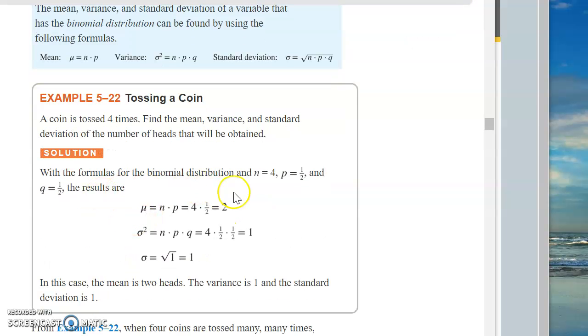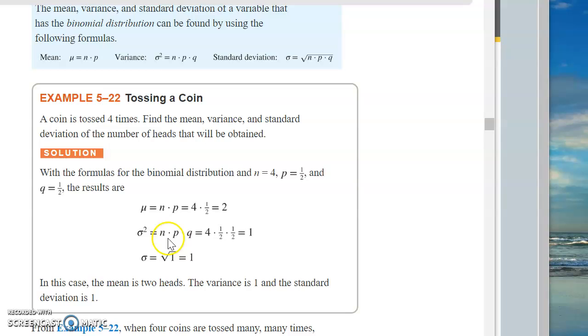So n is 4, p is 1/2, q is 1/2. We're talking about heads as being our success. So the mean number of heads is n times p, which is 4 times 1/2, which is 2. So that's the mean, that's the mu. Now, coincidentally, as we've discussed previously, that's also the expectation. The expectation is the same formula as the mu. And expectation is kind of, what do you expect? Isn't that what you expect? If you flip a coin 4 times, don't you expect to get 2? Kind of makes sense, right?